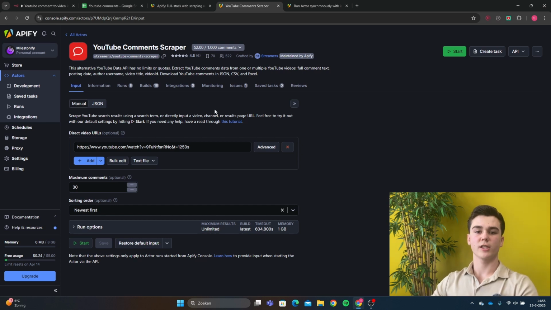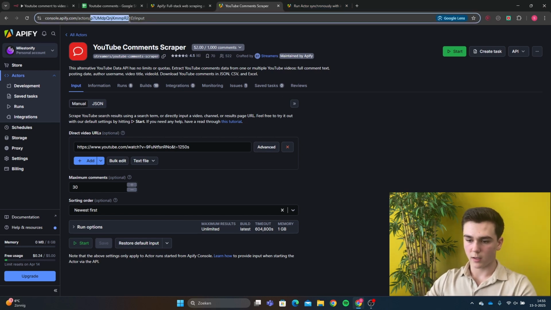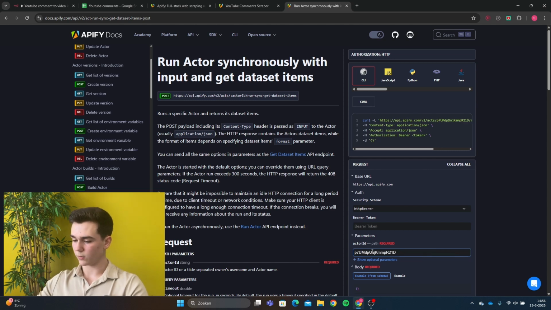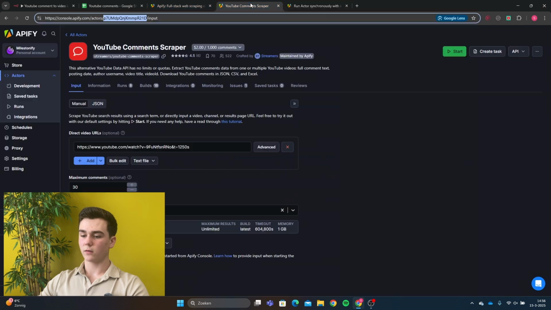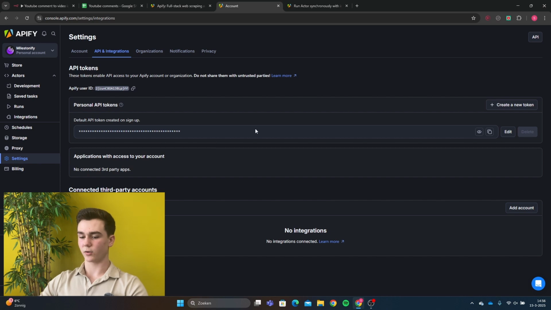Now that this part is set up, we're gonna create a curl to fill in all the data into our HTTP node. We can create a curl by first copying this part. So you're gonna copy this and then you will go to run actor synchronously with input and get dataset items. Then the thing that you have just copied, it is the actor ID and this actor ID has to be pasted into this part. Then we gotta add our bearer token and the bearer token can be found if you go back to your Apify and then settings, and then to your API integrations, and then here's your API key.